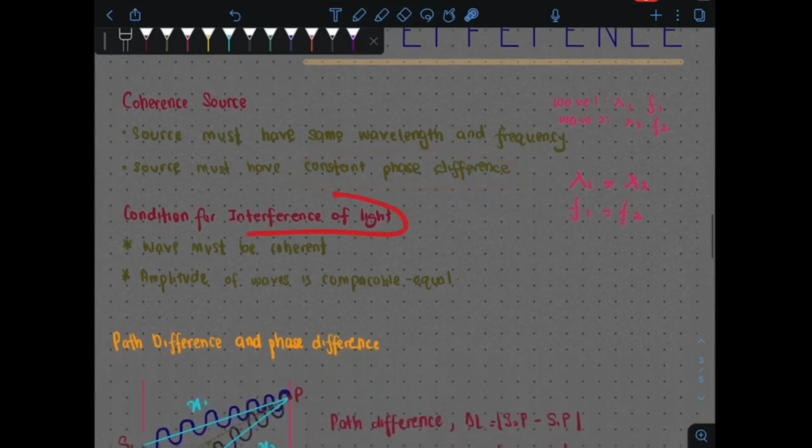Okay, next adalah condition of interference of light. Dalam syllabus kita, the interference of light must obey these two conditions. The first one adalah the wave must be coherent and the amplitude of the wave is comparably equal. Okay, wave must be coherent maksudnya kita berbalik ke sini. Kita punya syllabus, when the light interferes, syaratnya adalah mereka punya source must have the same wavelength, same frequency and must have constant phase difference. Itu adalah condition for interference of the light.